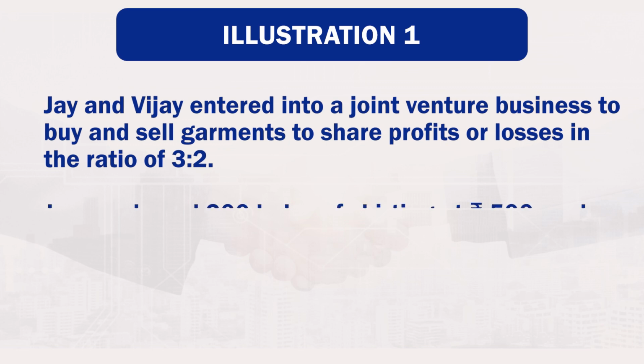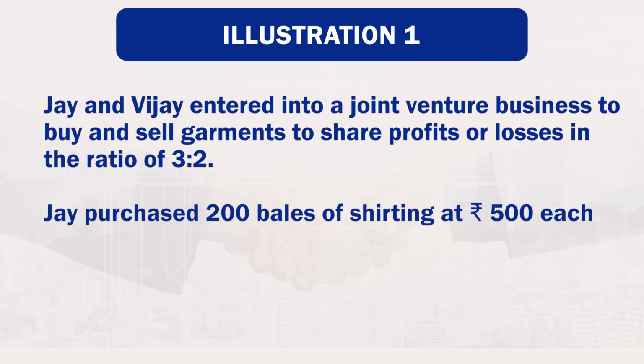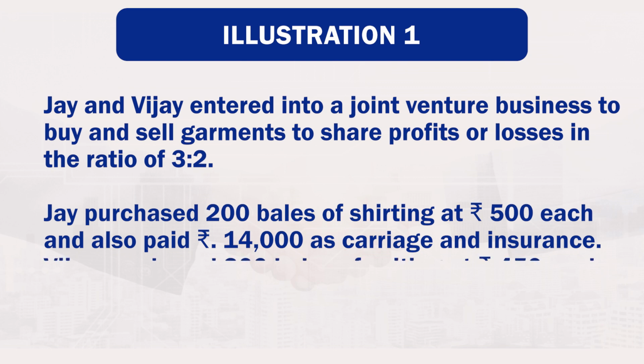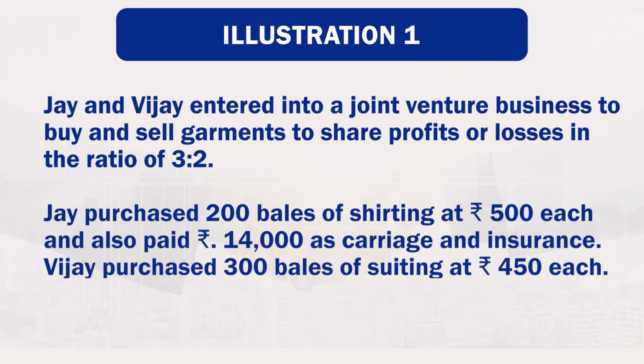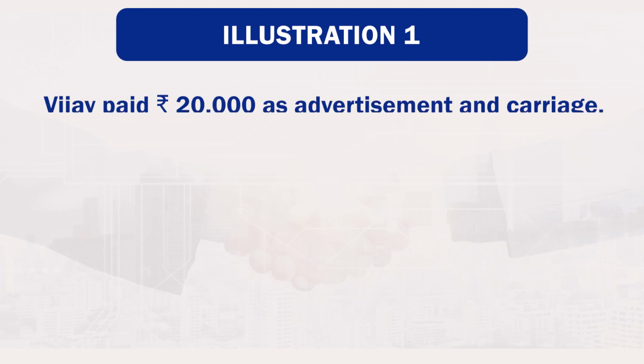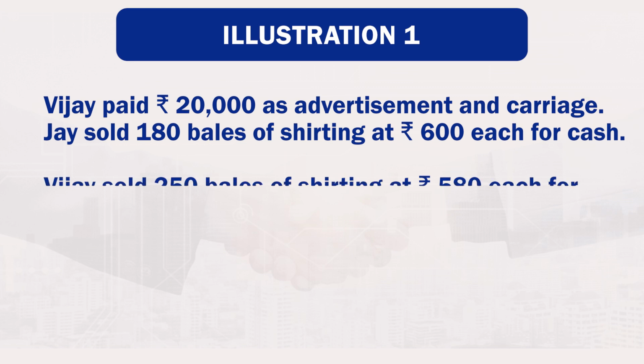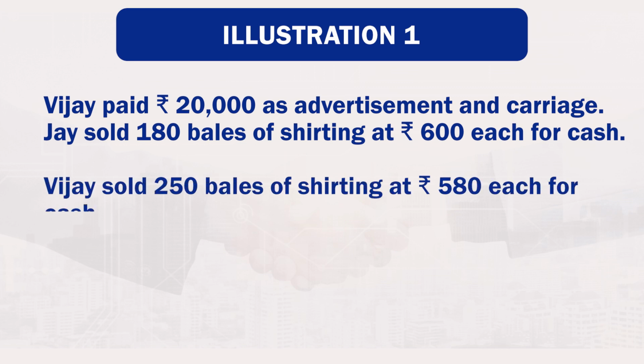Jay purchased 200 bales of shirting at rupees 500 each and also paid rupees 14,000 as carriage and insurance. Vijay purchased 300 bales of shirting at the rate of rupees 450 each. Vijay paid rupees 20,000 as advertisement and carriage. Jay sold 180 bales of shirting at rupees 600 each for cash. Vijay sold 250 bales of shirting at rupees 580 each for cash.